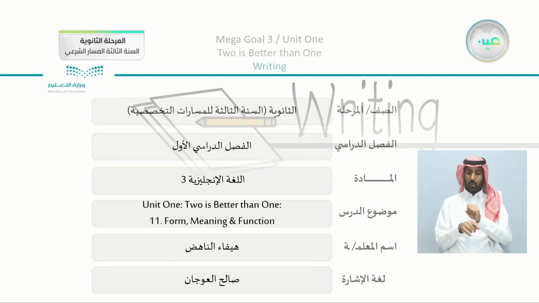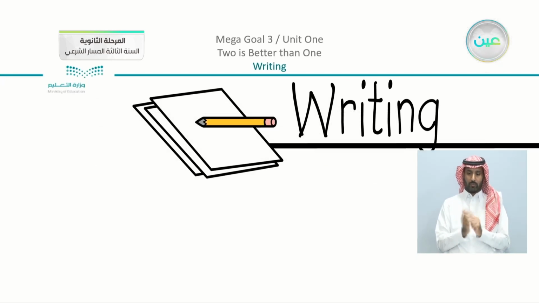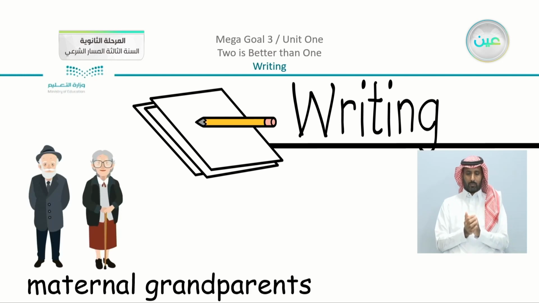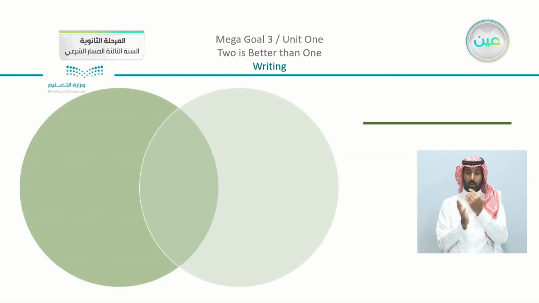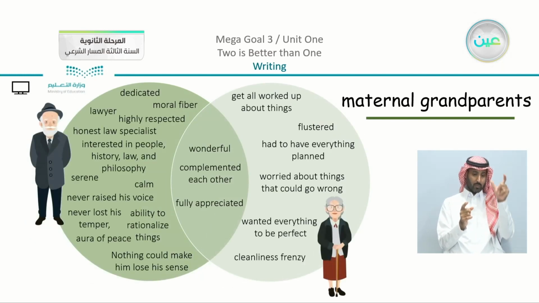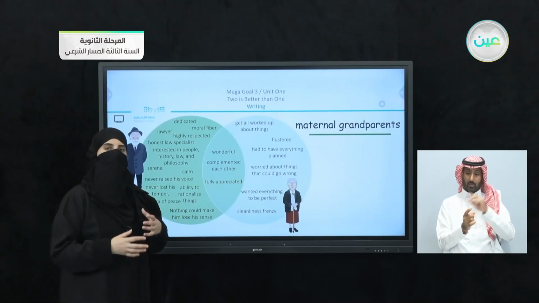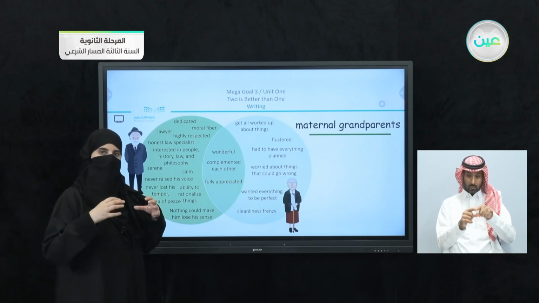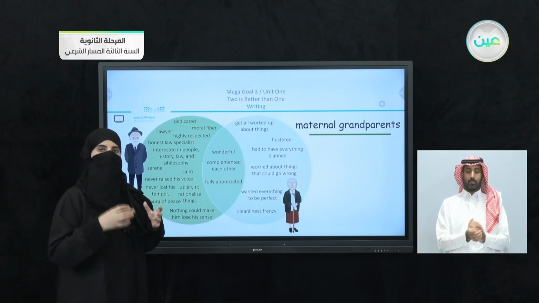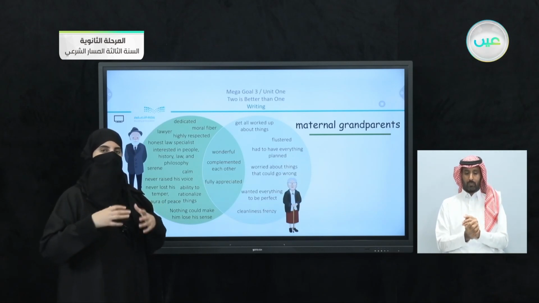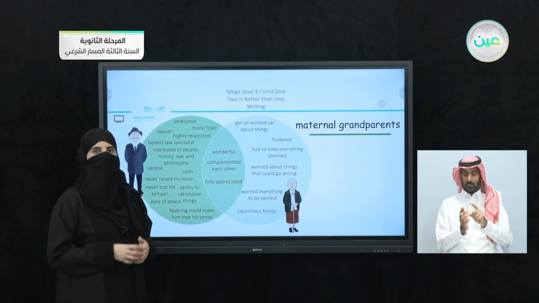So moving to what we did in our last lesson, which was the writing lesson, we had, first of all, the maternal grandparents, which is the essay that is ready in the book. We were instructed to use the Venn diagram and to write the different characteristics that we have about each personality, and also in the middle the things that join them together, or we can say that we want to focus on the symbiotic relationship, going back to the unit's topic, which is teamwork.